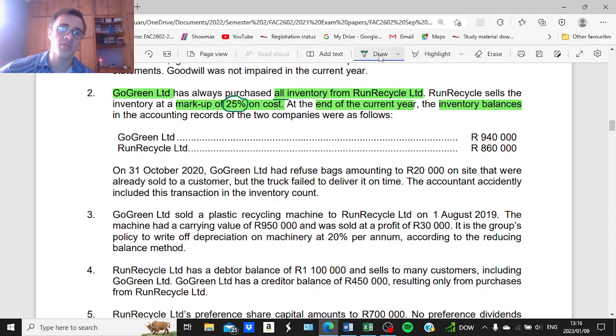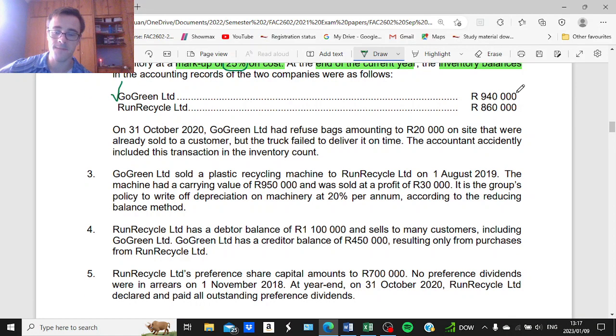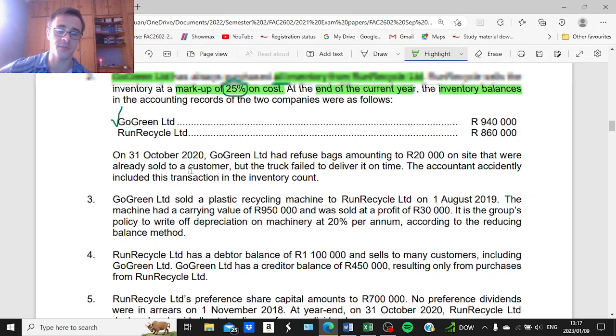So what I'm trying to say here is that the closing inventory value of the subsidiary is irrelevant in this calculation. Okay, we will not use the 860 as part of our calculation. We will use the closing inventory of the parent to calculate the unrealized profit, because this is the value that includes the markup of 25%, and that profit has not been realized outside the group. So therefore it is unrealized, and we need to eliminate that for consolidation purposes. All right, let's just finish reading.